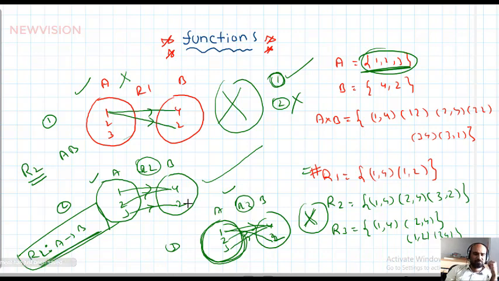Students, important thing. A relation is said to be a functional relation if all the elements of the first set are used up only once. In other words, I can also define it this way: a relation is a functional relation if no two ordered pairs have the same first component. See here 1, here 1. So 1 is paired with 4, 1 is paired with 2. Such a relation is not treated as a functional relation. This is the definition. Okay.